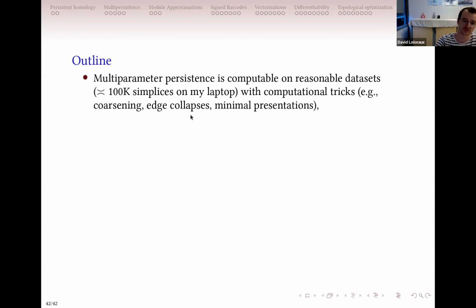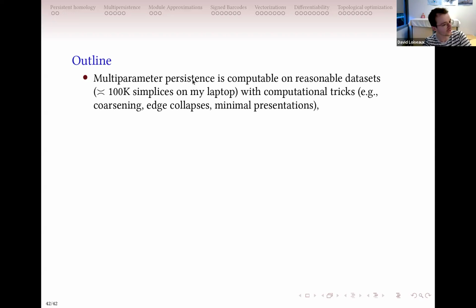You will start to have issues because edge collapse starts to be slow. I don't know about this one, but I've stopped at around 1000 simplices, though my laptop is not particularly powerful, so I guess you can go a bit higher. The main issue for me is to find ways to represent your data in a multi-parameter way that doesn't have too many simplices. Or you can coarsen your module, meaning you can merge filtration values together so you don't have a lot of filtration values. You can then compute on a smaller subgrid, and if the grid is not too big, you can compute things.